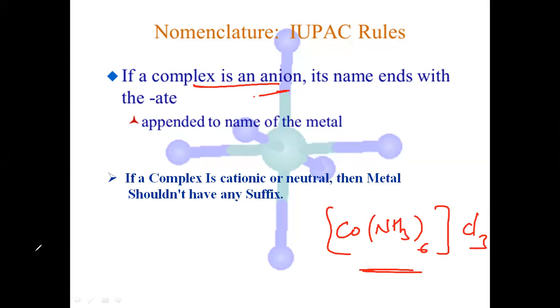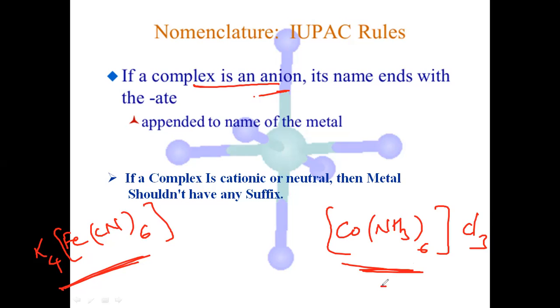Next, let us see another example like this, K4[Fe(CN)6]. You may observe here, this is our positive complex and this is our negative complex. How can we say that this is a negative complex and this is a positive complex? You can easily understand here.